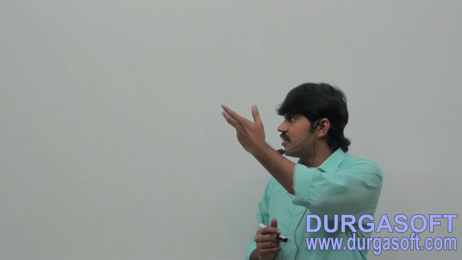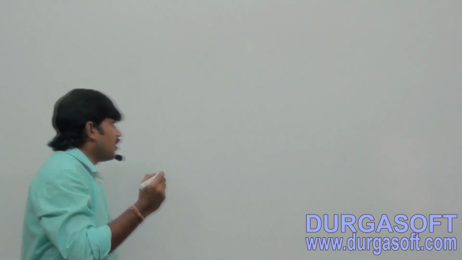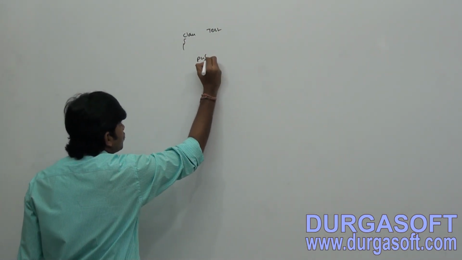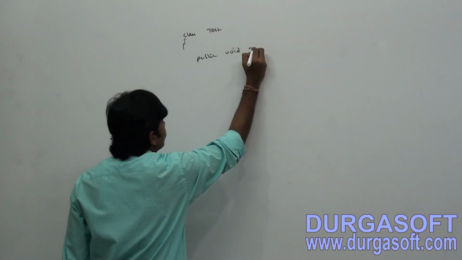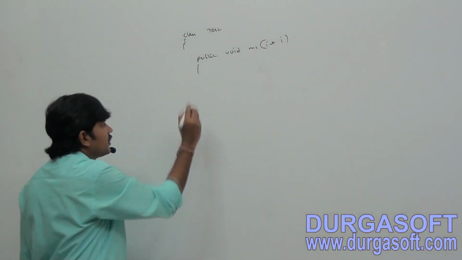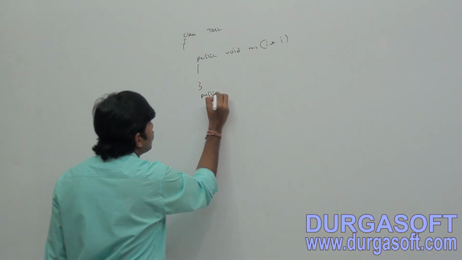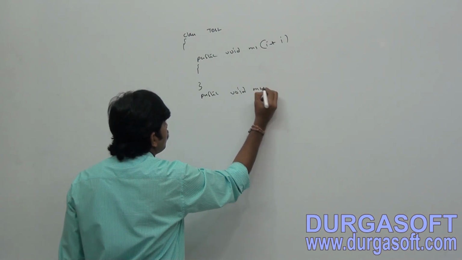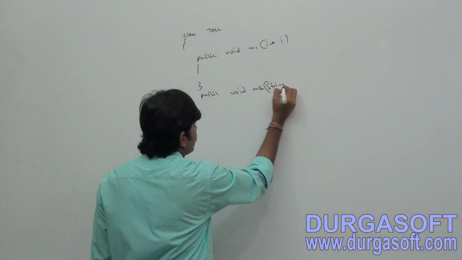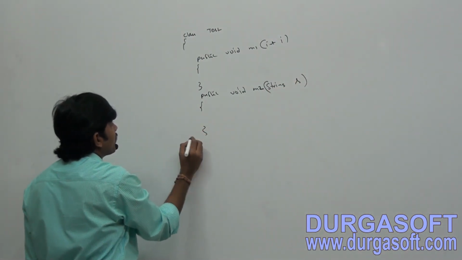Now the next terminology: who is going to use method signature? Regarding where the method signature is going to be used? Simple, just observe this example well. Sir, I have one class Test. Public void m1 with int i is there. Next, public void m2 with String s is there.